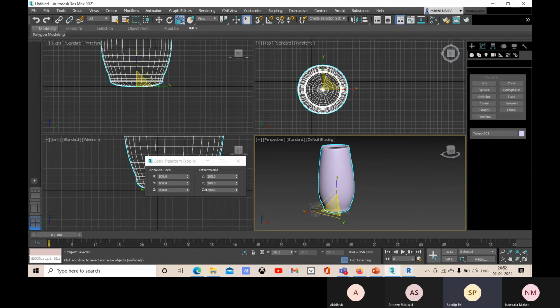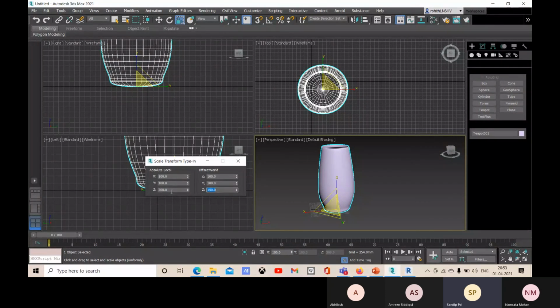Now if I want to change anything on this offset one, if I add like 110 or 150, right now for the absolute the value is 300, so it will add 150% with this 300. So what will be the total scale value? 300 into 150, I think 450, I guess.